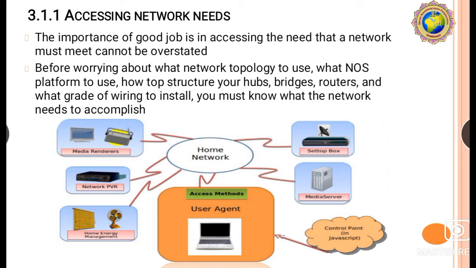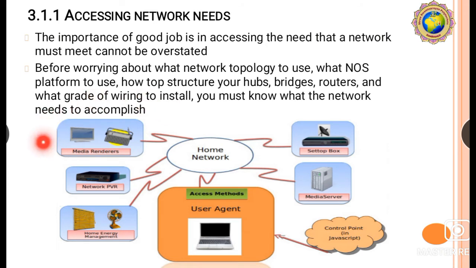Once again, the importance of doing a good job in assessing the needs that a network must meet can't be overstated. Before worrying about what network topology to use, what NOS platform to use, how to structure your hubs, bridges, routers, and what grade of wiring to install, you must know what the network needs to accomplish. So here is the basic structure for the needs of accessing networks. This is our home network, and the home network is connected to various types of systems.